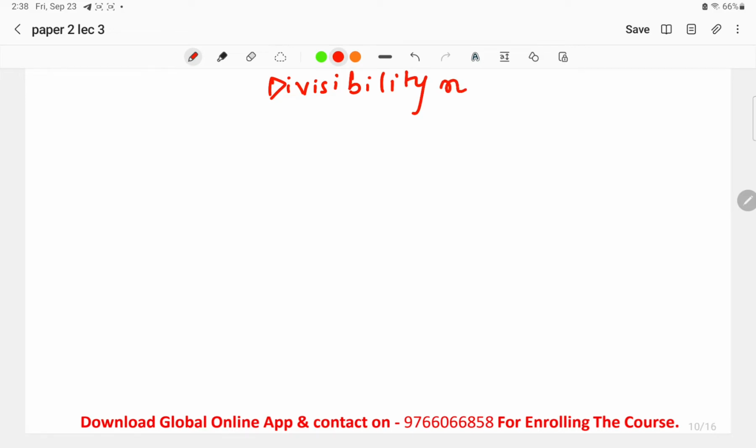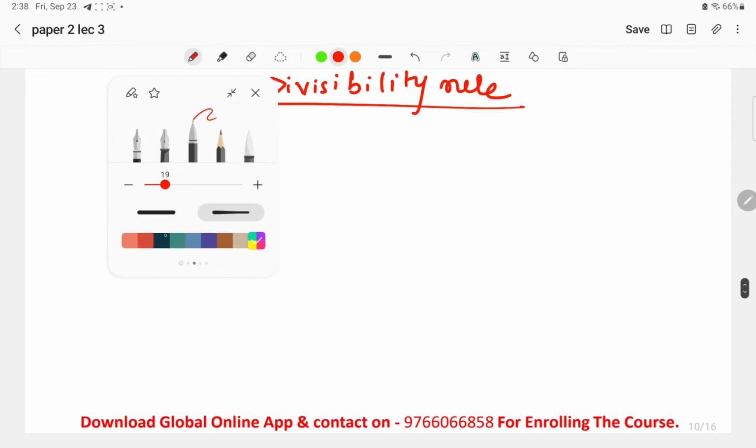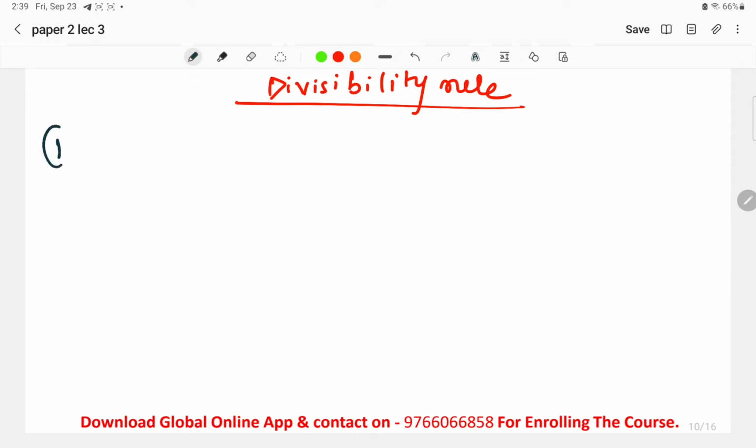In the divisibility rule, before starting I would like to tell you that we will discuss it in such a way that you will be able to remember it. For example, we will discuss the divisibility test of 2, 4, 8, 16 and 32 at the same time. These are correlated, so the same logic is used here, and we will discuss them together.